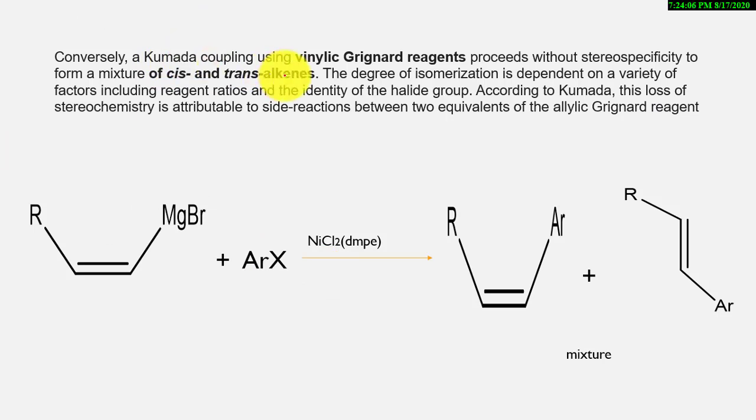Conversely, the Kumada coupling reaction using vinylic Grignard reagent. In the previous slide, we discussed the alkyl Grignard reagent. This is a vinylic Grignard reagent. The stereospecificity is lost, forming a mixture of cis and trans alkenes. Here the retention of configuration was obtained in the previous slide, but here a mixture of both cis and trans will be obtained if we use the vinylic Grignard reagent. According to Kumada, this loss of stereochemistry is attributable to side reactions between two equivalents of allylic Grignard reagent.